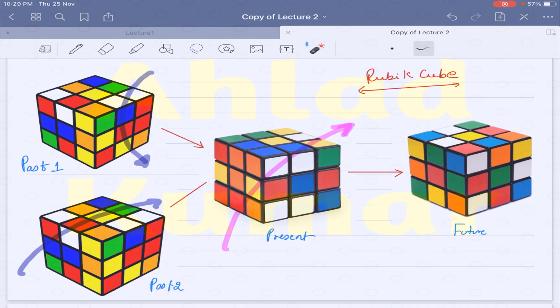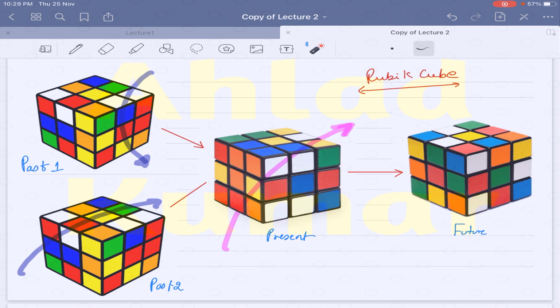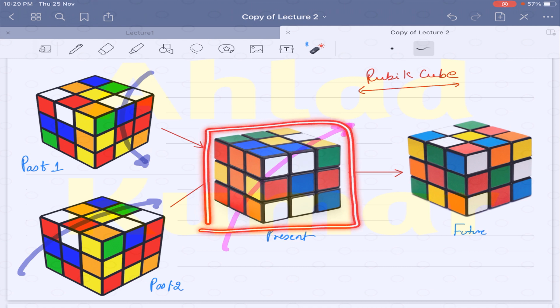This is a very famous Rubik's cube game, and I hope everybody knows what this game is all about and what we are trying to achieve in this particular game. So what I am trying to say is that we have some past states, some present states, and some futuristic states, and here states are represented in the form of the cube itself, like in which position the cube is at a particular point.